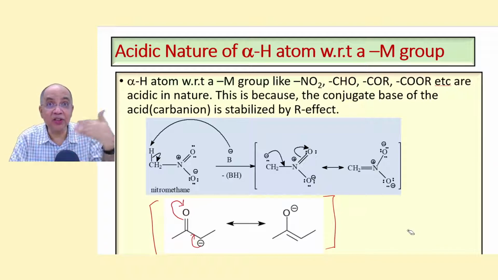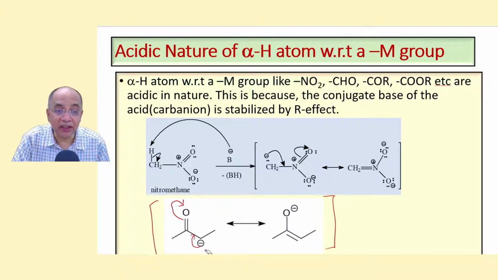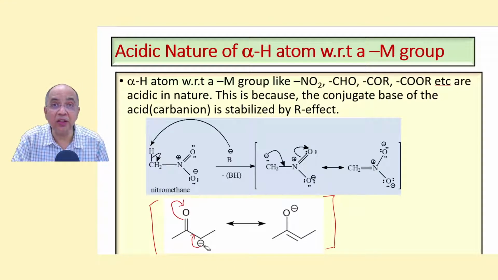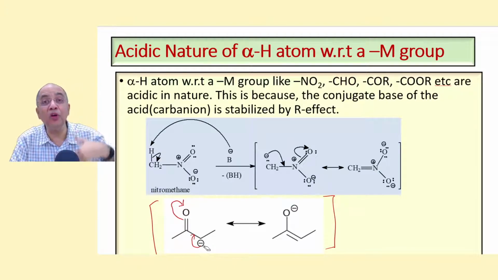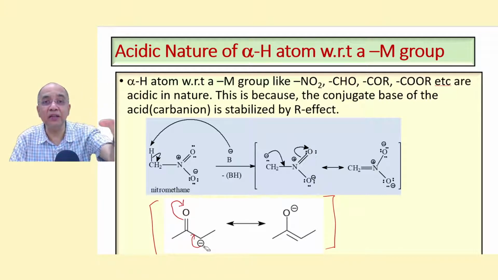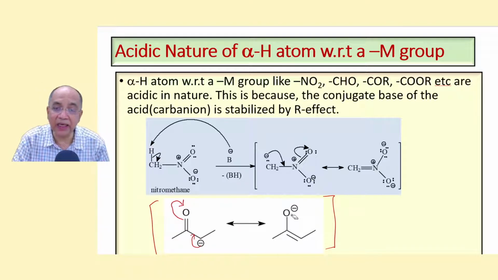But during the reaction, it attacks from the carbon side, because later on we'll learn that carbanions are more nucleophilic. It can attack an electrophilic center more efficiently than the oxide ion. We'll know the reason why later.